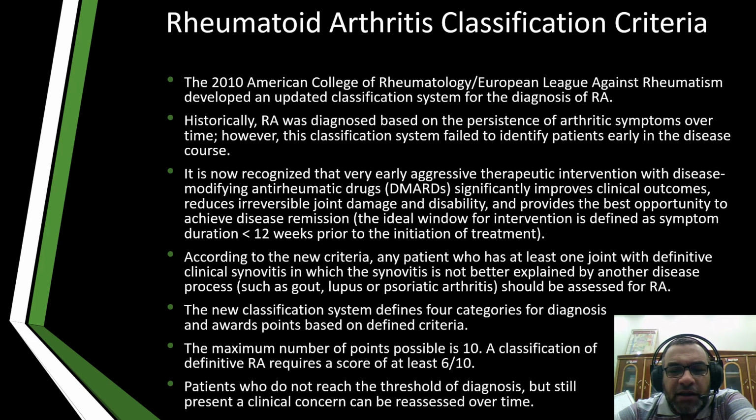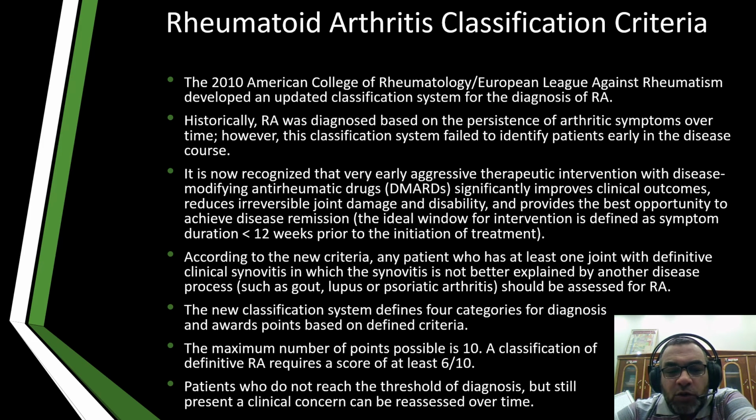on defined criteria. The number of joints, either small or large joints, will score from 0 to 5. The acute phase reactant, ESR or CRP, will score from 0 to 1. The serology, rheumatoid factor and anti-CCP, will score from 0 to 3. And duration of symptoms will score from 0 to 1. The maximum number of points possible is 10. A classification of definite RA requires at least a score of 6 over 10.